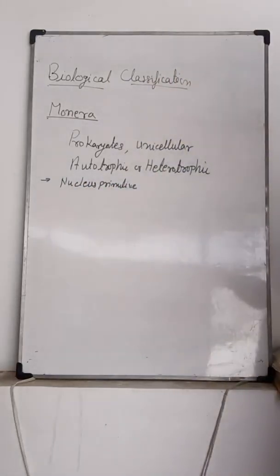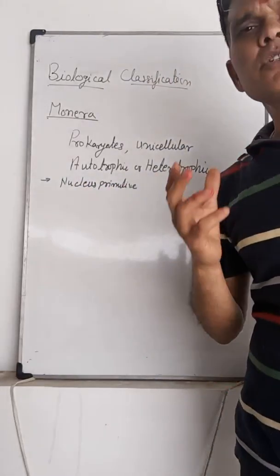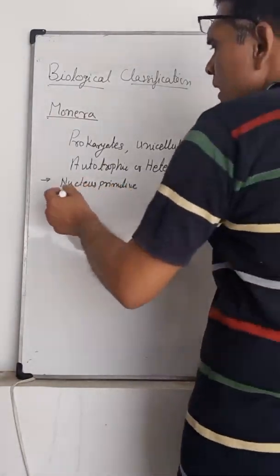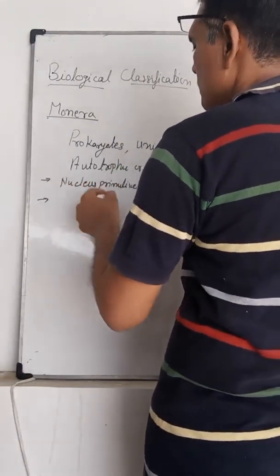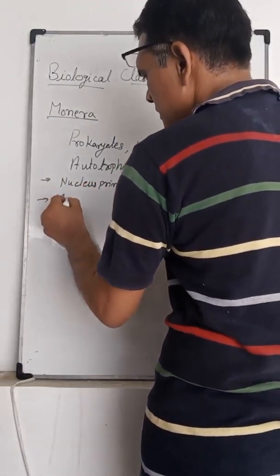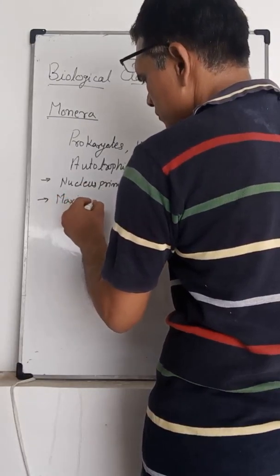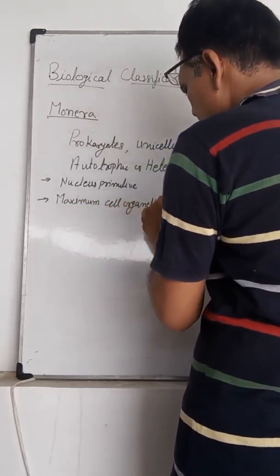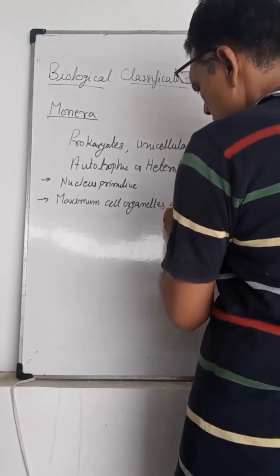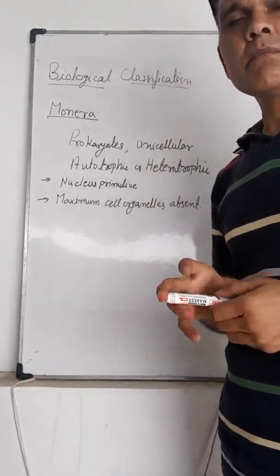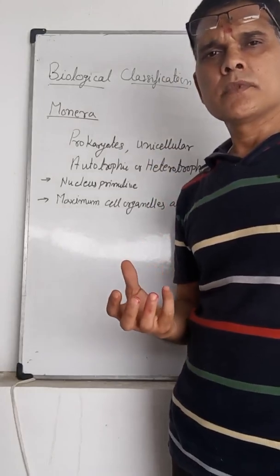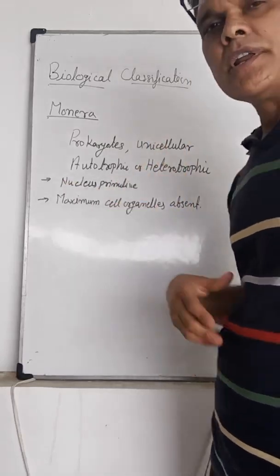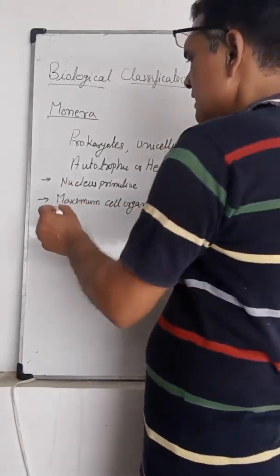Primitive nucleus. The nucleus is not well defined, and it is not bounded by the nuclear membrane. That is the primitive nucleus. Another characteristic is that maximum cell organelles are absent, like mitochondria, Golgi complex, peroxisome, and plastids. These are absent in the Monera, or we can say prokaryotes.